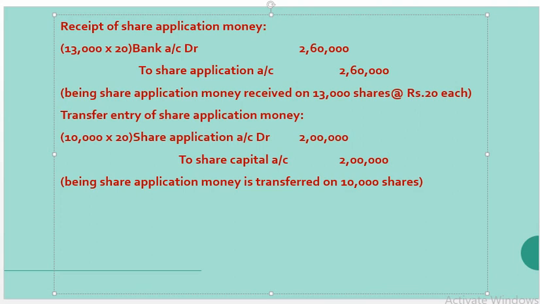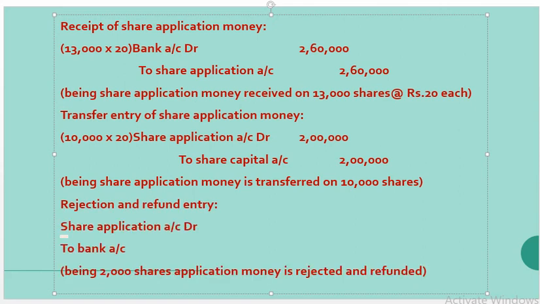Next entry is the rejection entry, share application account debit to bank account. Now let us assign values. For the rejection entry, that is 2,000 shares into 20 each.